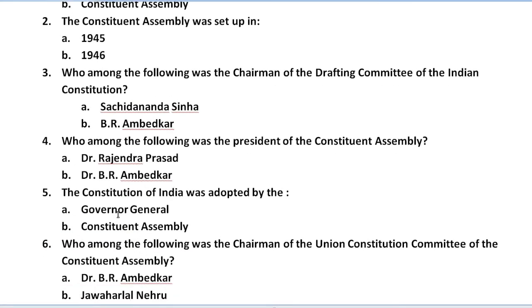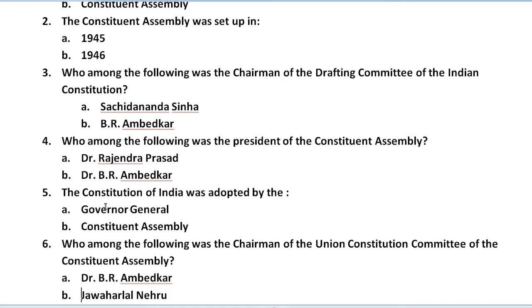After that, move to question number 4. Who among the following was the president of the Constituent Assembly? Before that we had the chairman, now here we have the president of the Constituent Assembly. For this we have two options. First is Dr. Rajendra Prasad and second we have Dr. B.R. Ambedkar. Out of these two, whichever option you think is correct, just mention it, and that is your answer. It is very important to remember that in this question we are not asking for the chairman, we are asking for the president.